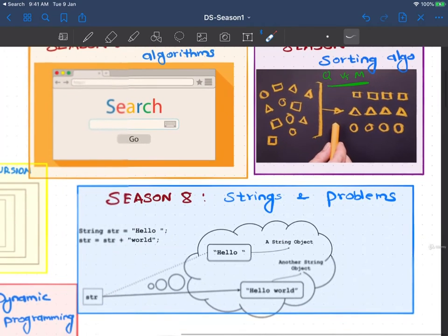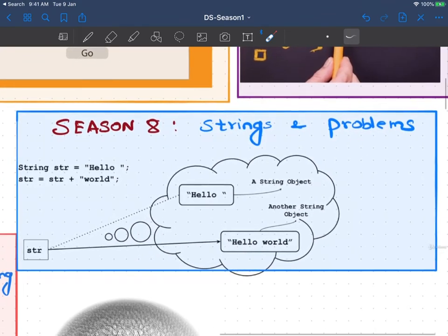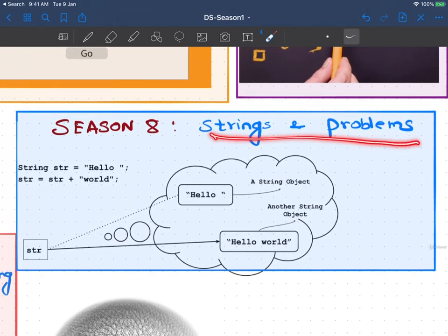Once we are done with season 7, we come to season 8, which consists of strings and some related problems. Strings are immutable, so we'll see how strings are handled in the JVM. We'll also see problems related to strings like permutations, combinations, prefix and suffix. Those things we'll see in season 8.